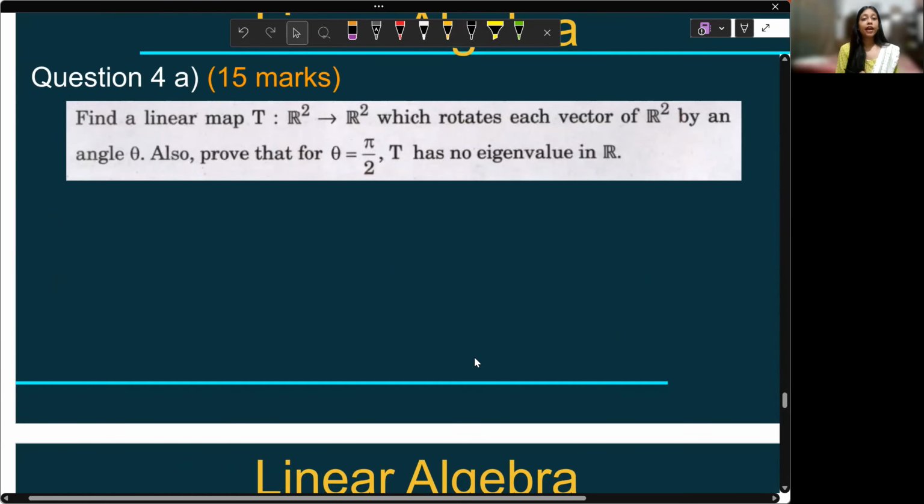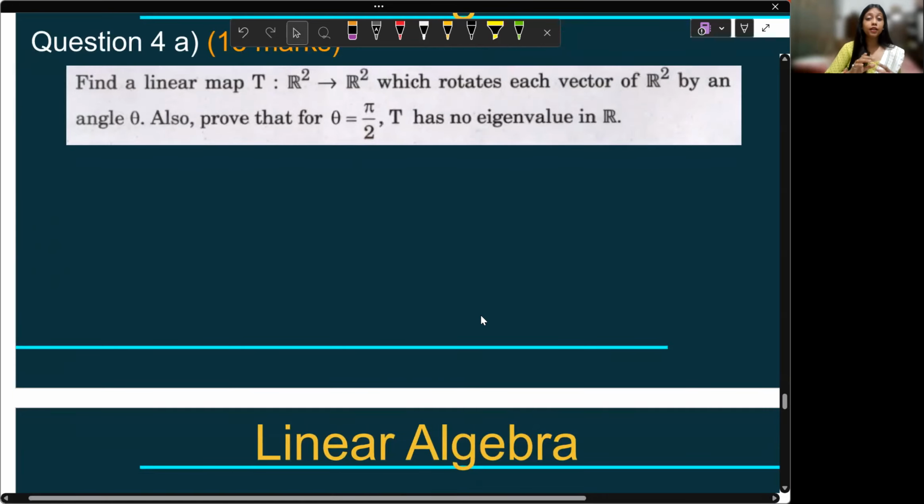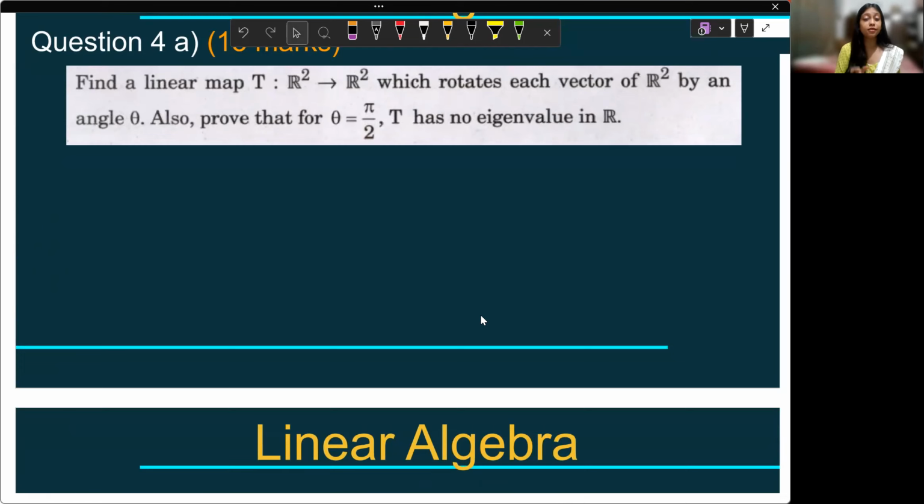Question number 4A: find a linear map T from R2 to R2, which rotates each vector of R2 by an angle theta. Also prove that for theta equal to pi by 2, T has no eigenvalues in real numbers. If you can make an intuitive picture of this question, it would be very interesting to solve. Let's see. Let's say this is my y-axis and x-axis.